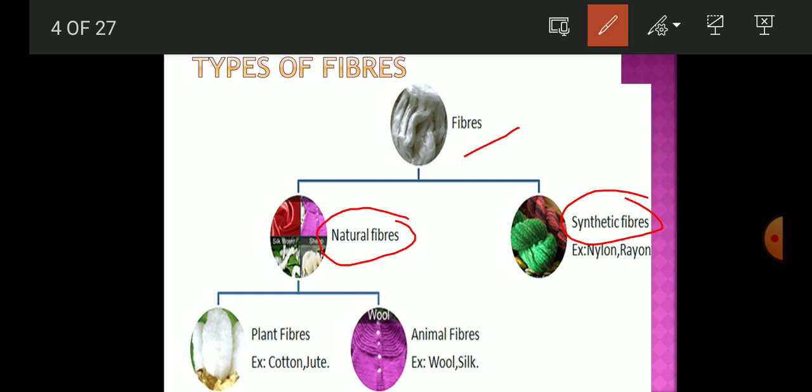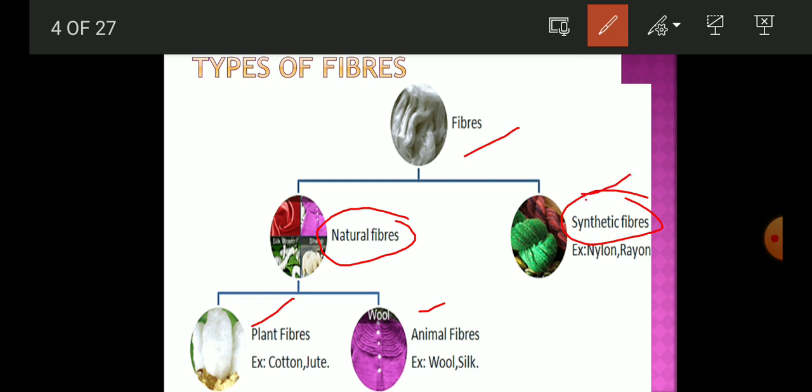In nature you have plants and you have animals. So students, this fiber we will get from the plant. These are known as the plant fibers, and the examples of plant fibers are cotton and jute. Whereas the animal fibers, these fibers we get from the animals, and these are wool and silk.